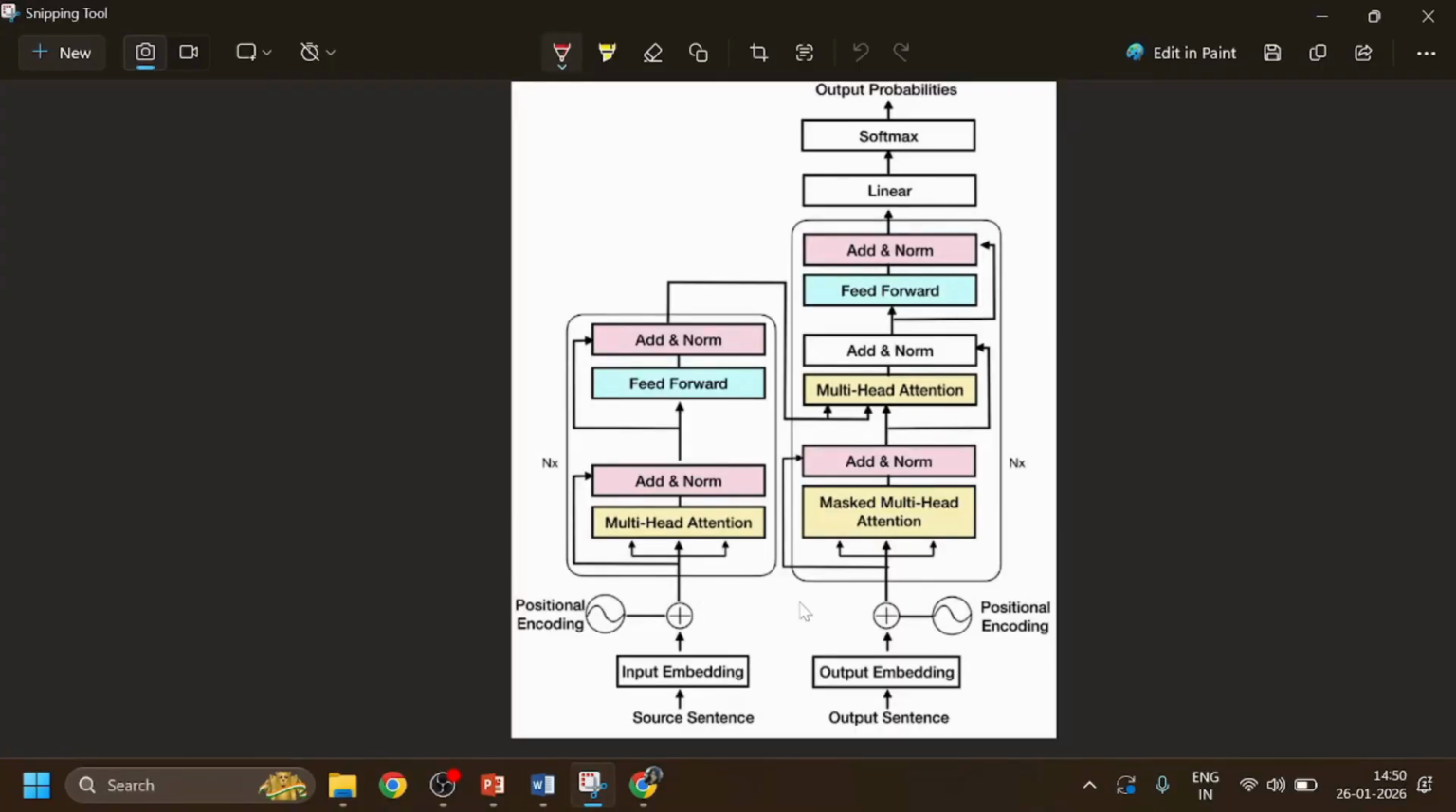Self attention tells the model what to look at, and multi-head attention tells the model how many ways it can look. Multi-head attention tells the model how many ways it can look, and self attention tells the model what to look at.